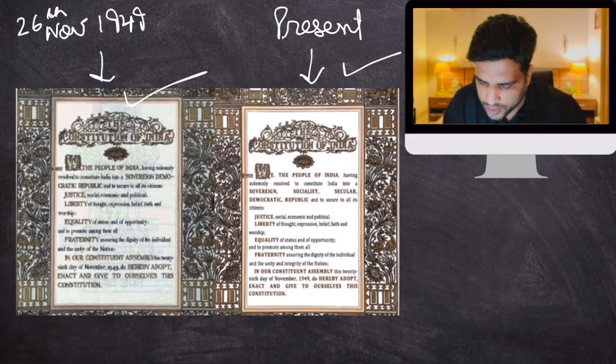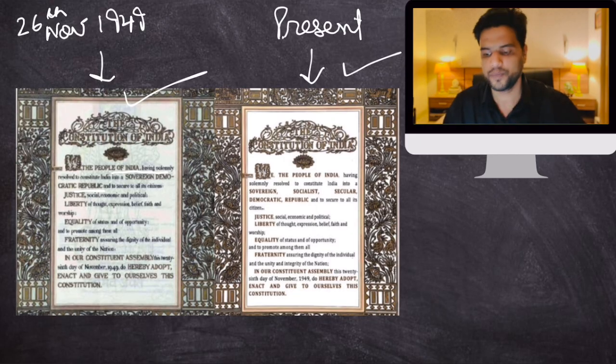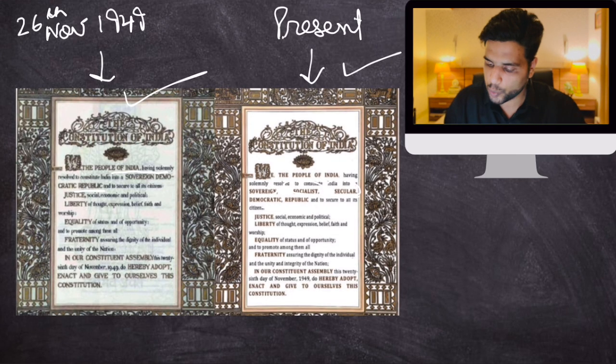As you can see, it reads, "We the people of India having solemnly resolved to constitute India into a sovereign democratic republic." These were the words used. Whereas in the present case, it is sovereign socialist secular democratic republic. So the words socialist and secular were added, and these additions were made through the 42nd Constitutional Amendment Act 1976.